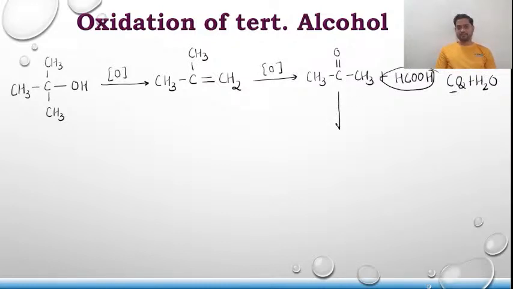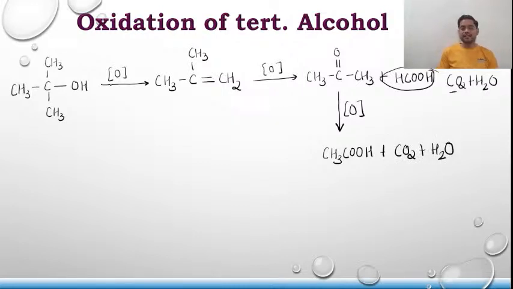Proceeding further, since it is a vigorous oxidation, we are heating as well. It will further undergo oxidation, and the product is CH3COOH plus CO2 plus H2O. So this is how 3 degree alcohol undergoes oxidation.